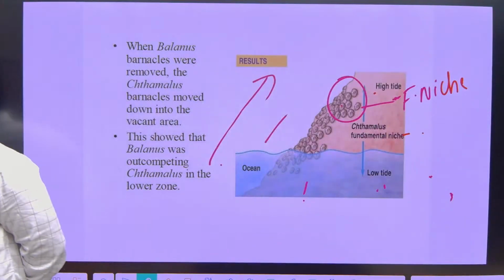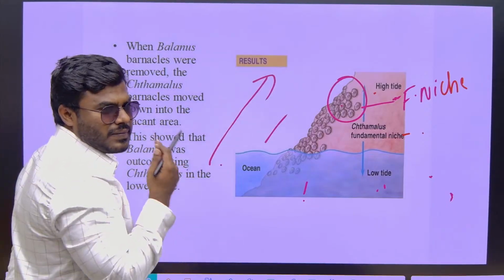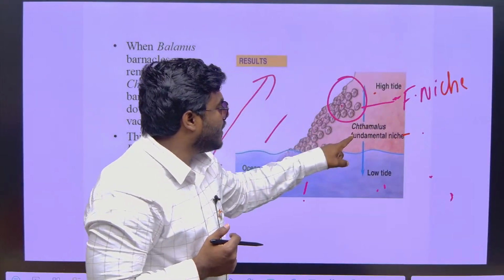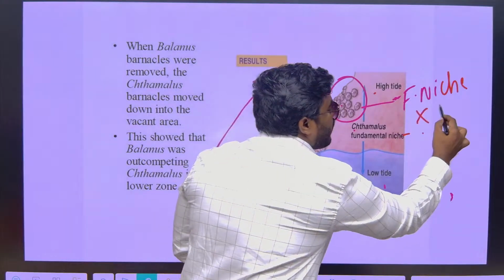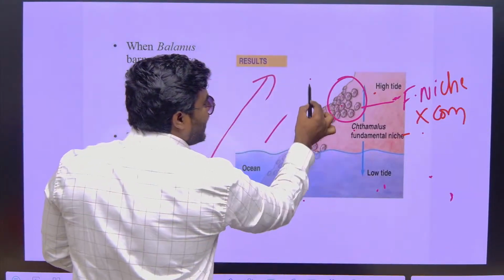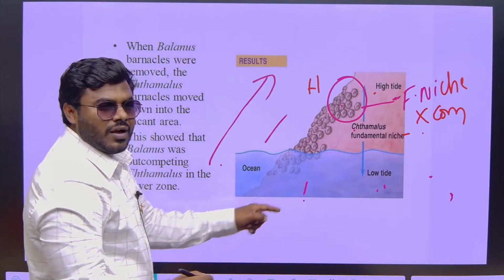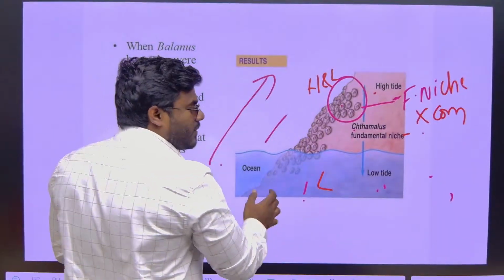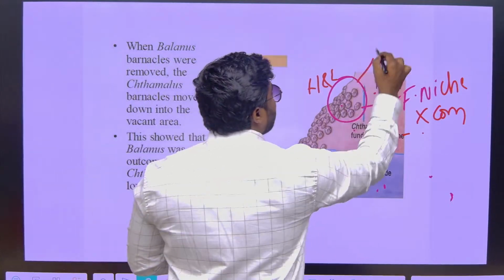Now my question is very simple, right? Now tell me, what is the fundamental niche of Thymallus? Thymallus in the absence of competition. Originally it lives in the high tide, but in the absence of competition, it will come to the low tide. Hence the fundamental niche of Thymallus is both high tide and low tide. Correct or not? Then next, for Thymallus, what is the realized niche?